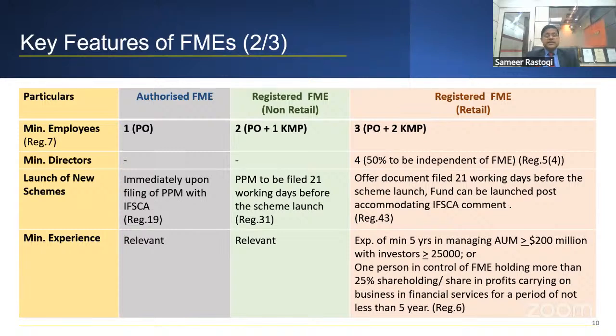So as I said, you are compulsorily required to be there in GIFT City. A physical presence in office is required. You have to have a GST number. You have to have placed your person in GIFT City. All those things have to be done. So for minimum employees, it requires one principal officer. In the second category, it requires one principal officer and one KMP. And third, it requires two principal officers and two KMP.